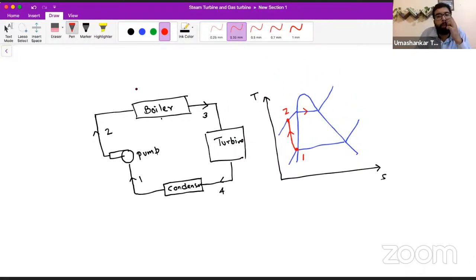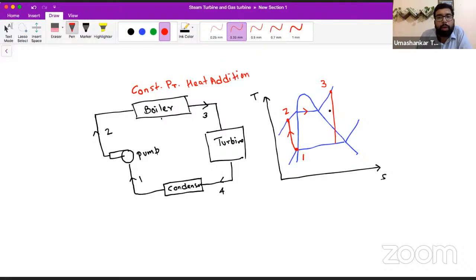So what is the boiler? It is a constant pressure heat addition device. What is happening inside the boiler? Inside the boiler at constant pressure, heat is getting added. So we reach this point 3, and point 3 is the entry to the turbine.